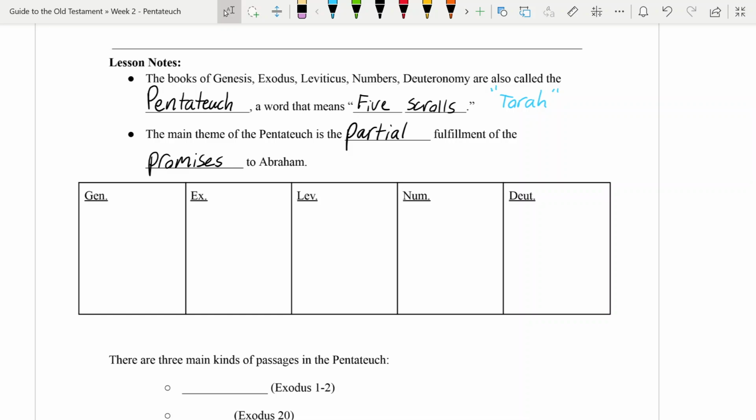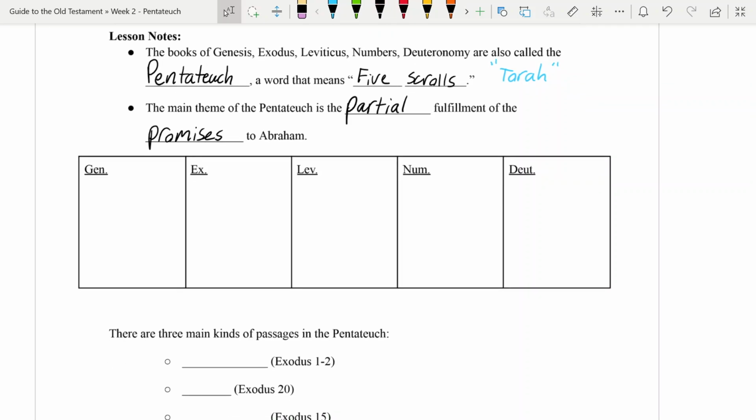Now what we're going to do next, we're really going to draw out, kind of chart visually what happens across these 5 books of the Pentateuch. This is something we're going to do regularly in our class. If you're the type that loves colors and wants to bring in colored pencils or something, then feel free to do that. But this just helps you get a feel on the 30,000 foot level of what's in the book. We'll come back and look specifically at the book of Genesis and the book of Exodus. But for now, we're thinking really, really high level generalizations of what's in these books. So we start out, as you probably know, in the book of Genesis with God's good creation.